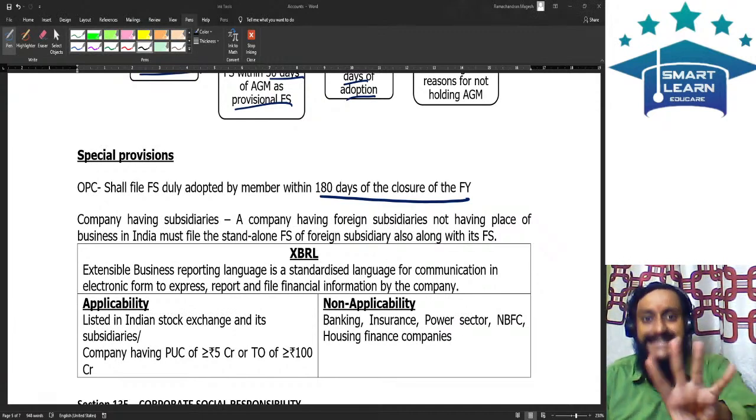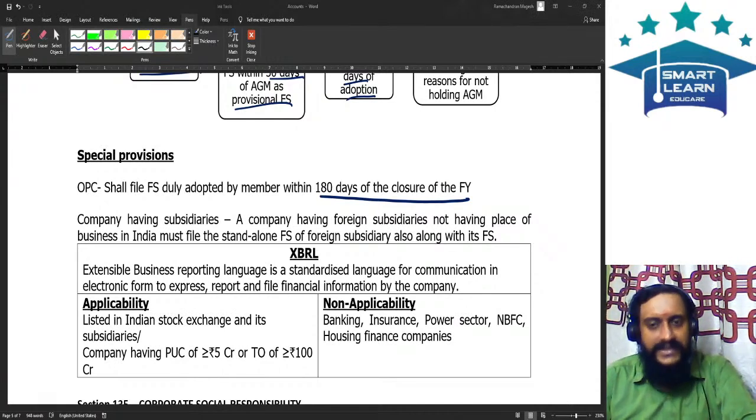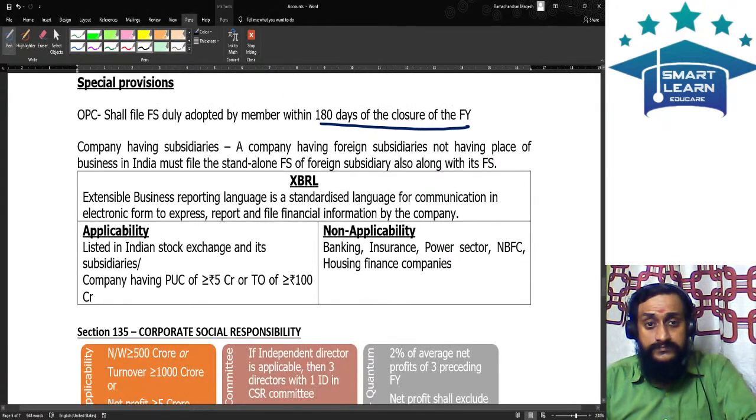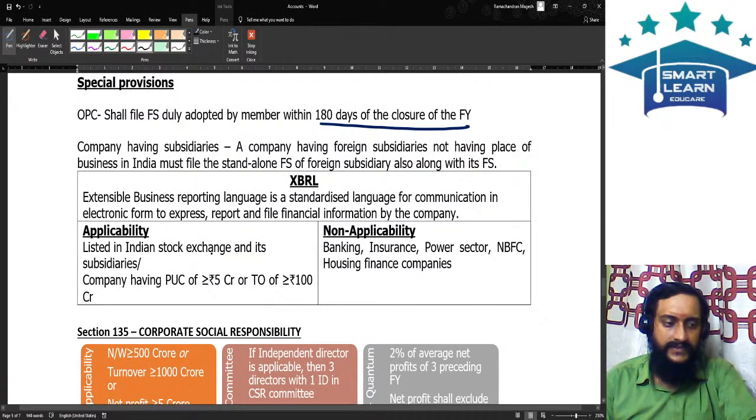This is just for an understanding purpose. Okay, don't write all these things in the examination. Writing 210 days in the examination will not fetch you marks. Okay, are you all following?